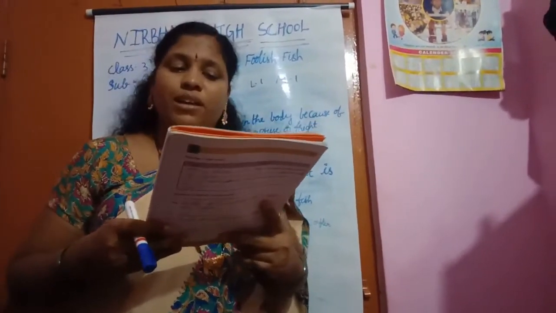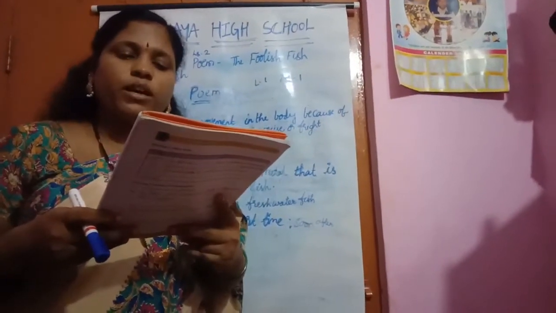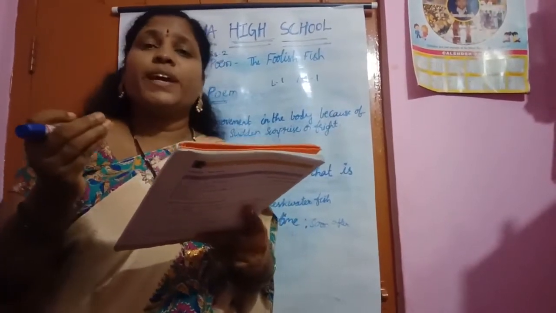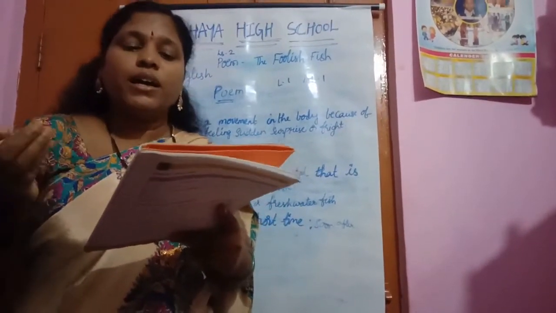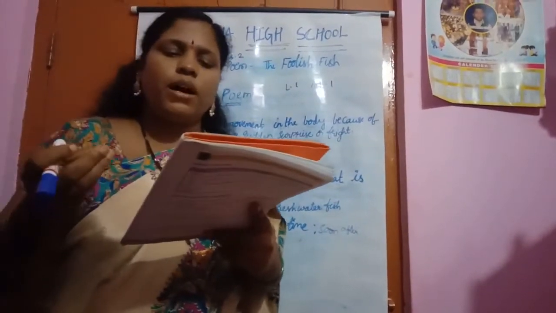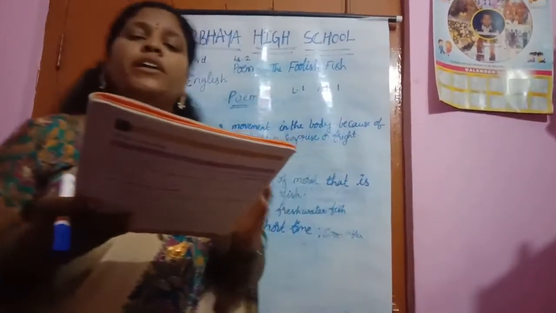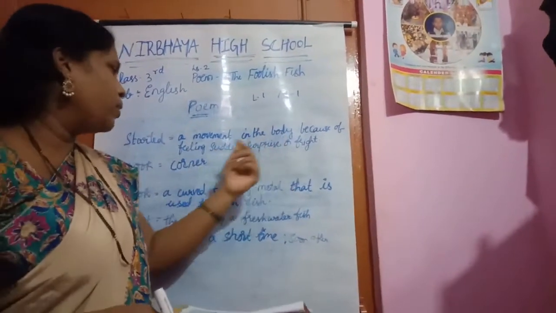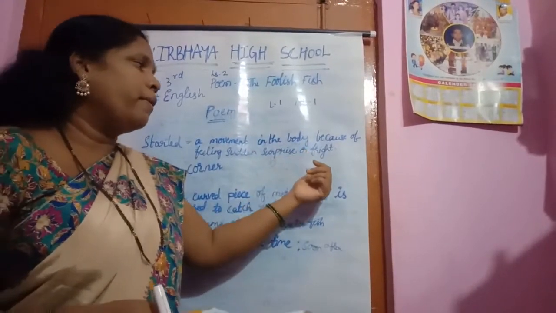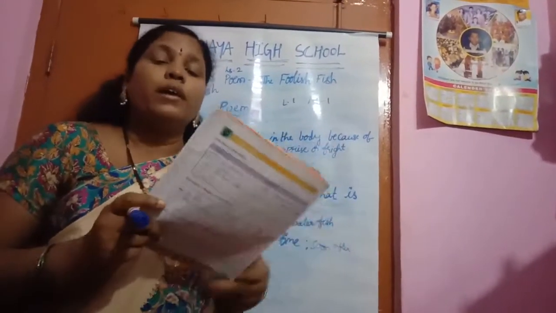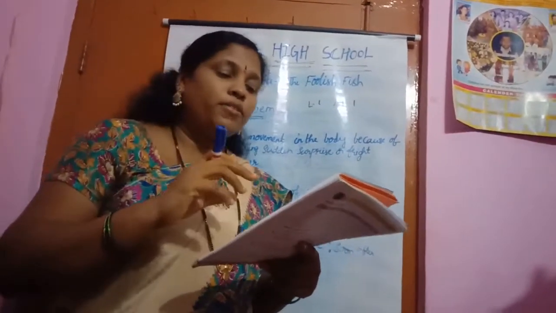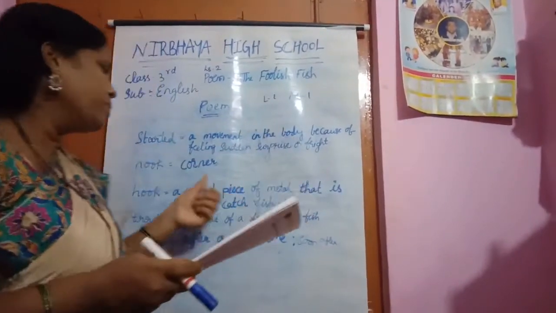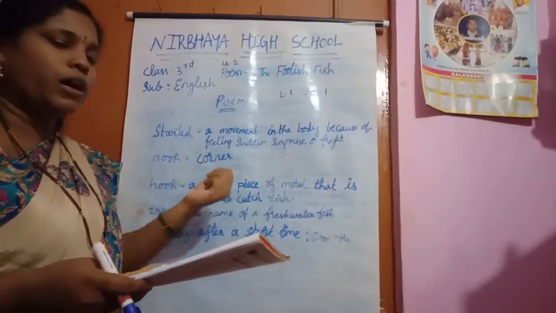Sweet fish, the mother cried and started from her nook. What did it say? Sweet fish. The mother cried and started from her nook. What happened? Started from her nook. Started means what, children? See here. A movement in the body because of feeling sudden surprise or fright. By seeing the worm, the mother felt very surprised and shocked. And from her nook. Nook means what? Corner. From a corner.